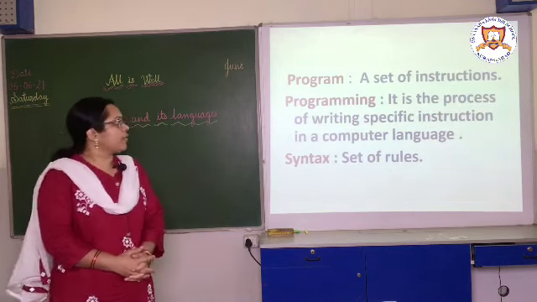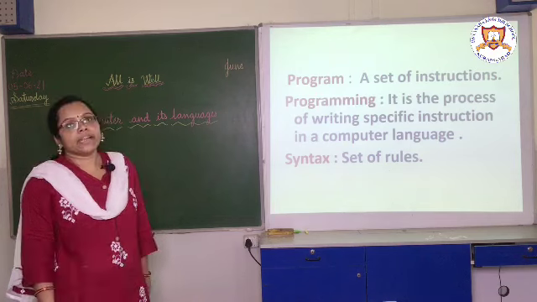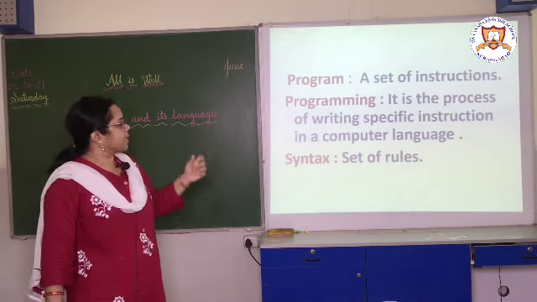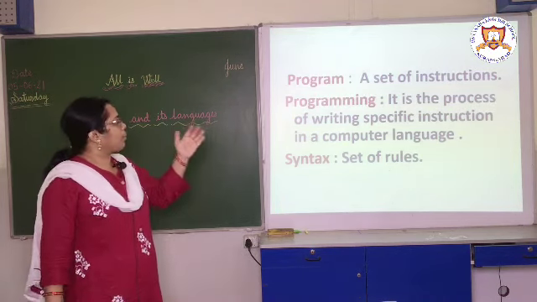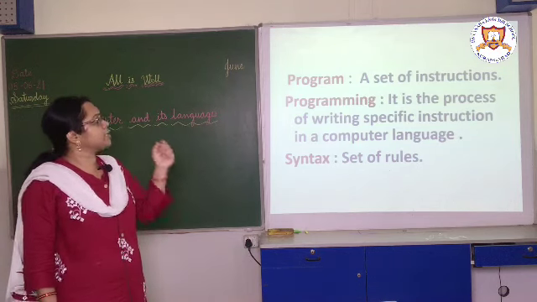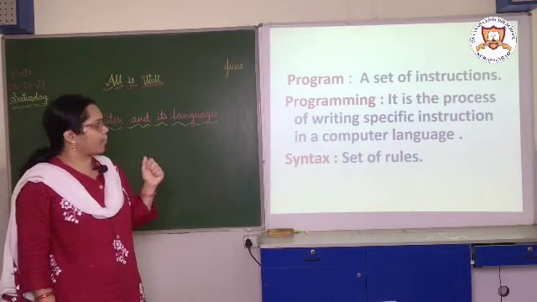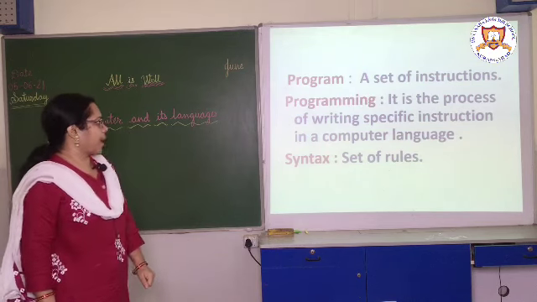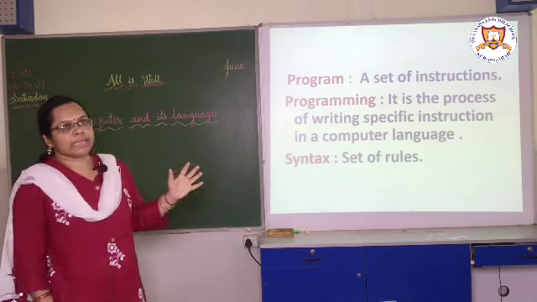This set of instructions is called a program, and the process of writing those specific instructions is called programming. Programming is the process of writing specific instructions in a computer language. Then what is syntax?